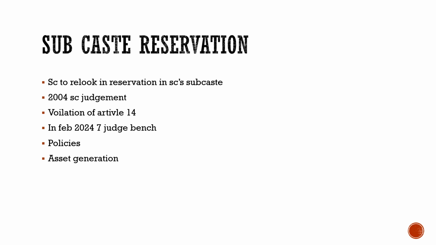It is measures to improve ownership of the land, for example for asset creation and all that. So the author says that rather than giving reservation, it is better to help in asset creation or asset generation. So this was about sub-caste reservation in SCs.